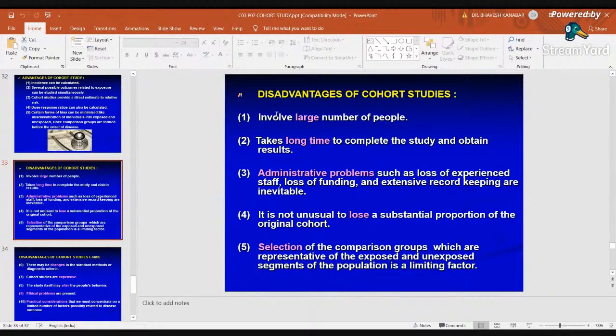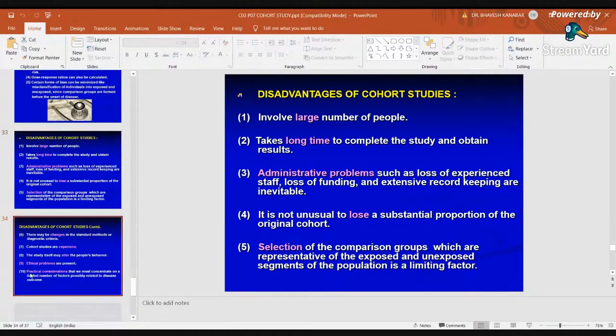Disadvantages of cohort study: it involves a large number of people, it will take a long time, and there are administrative problems, because over a longer duration there can be loss of experienced staff, loss of funding, and extensive record keeping, right? It is not unusual to lose a substantial proportion of the original cohort, so the attrition rate can be higher in cohort study. Selection of the comparison group, representative of the exposed and non-exposed, can also become difficult, right?